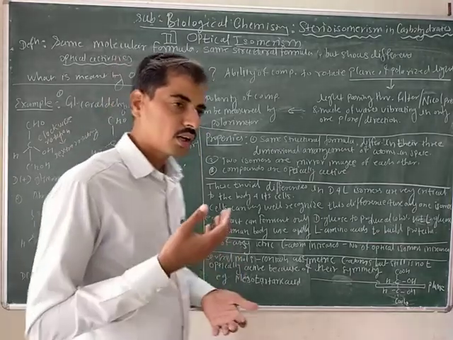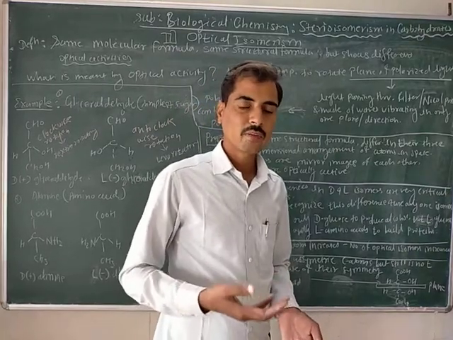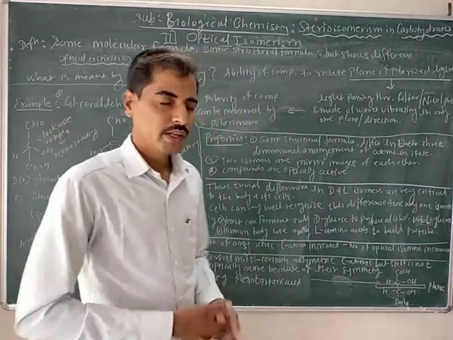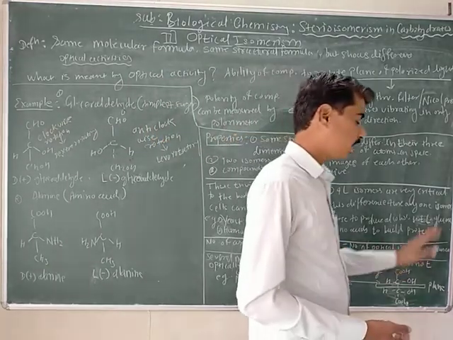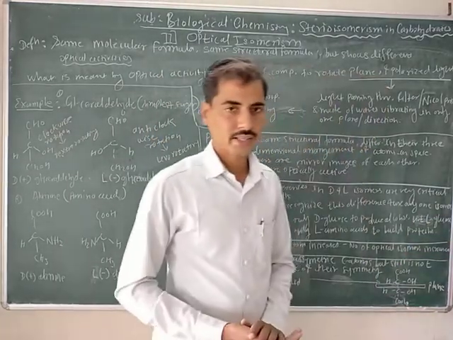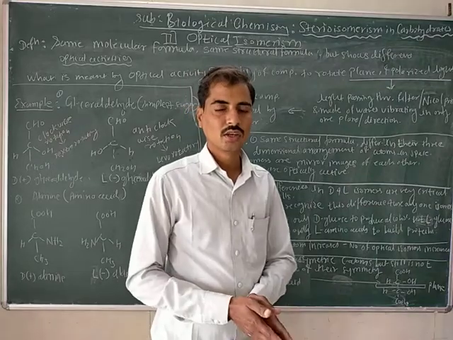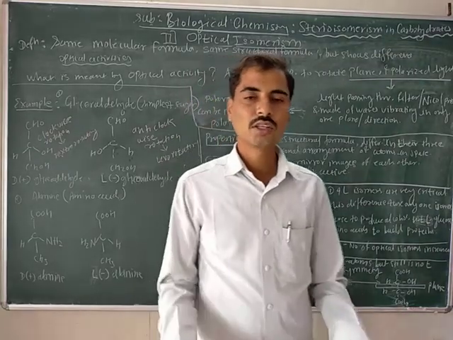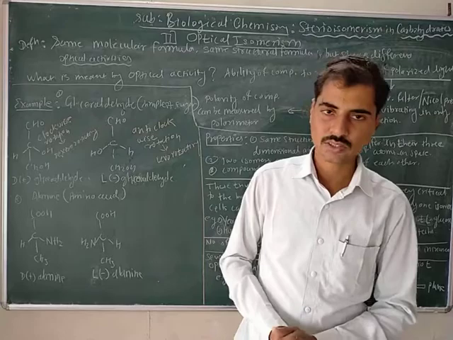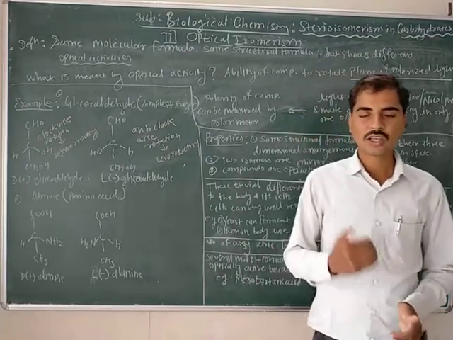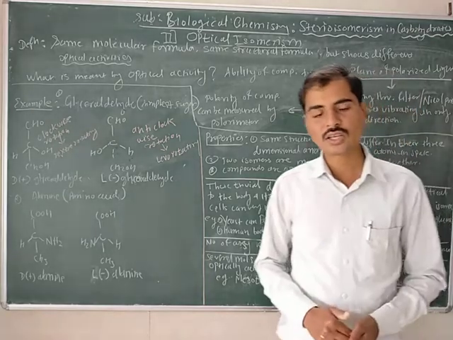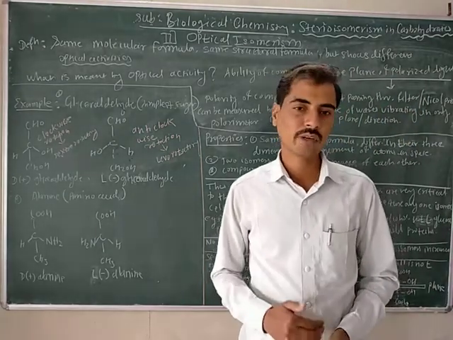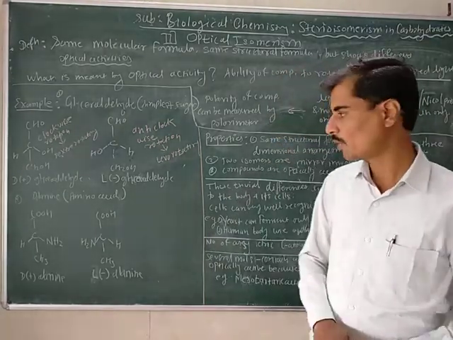As the number of asymmetric carbon atoms in a compound increases, the number of optical isomers also increases. That means the number of isomers varies, and it mainly depends upon the number of asymmetric carbon atoms present in the compound.